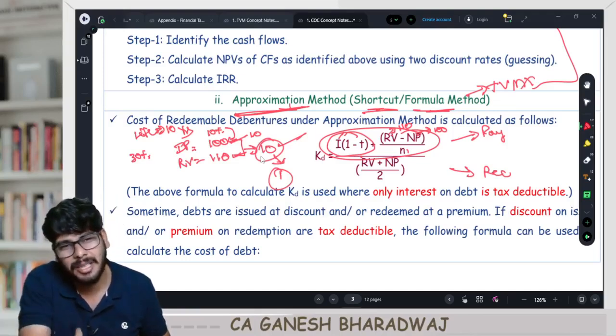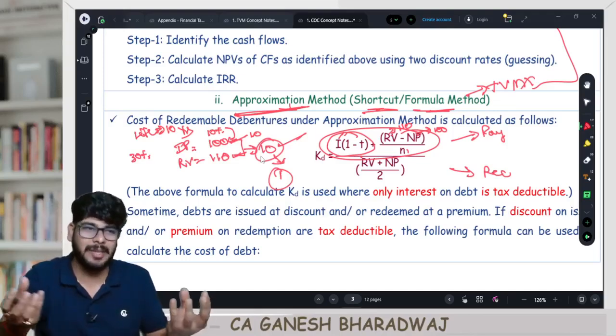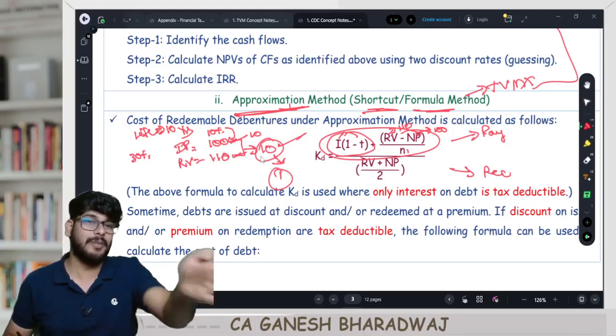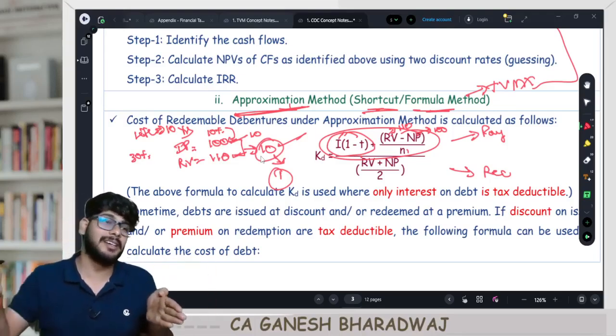Logical, guys. Denominator is what? Your debenture capital. One more confusion. Sir, which one do I need to take? Should I take my opening capital, that is my issue value, or my end redemption value?